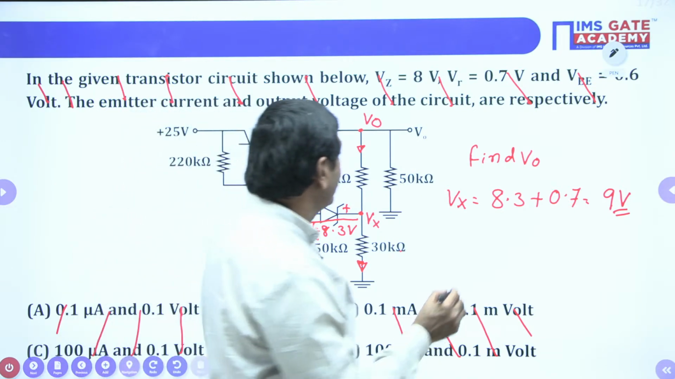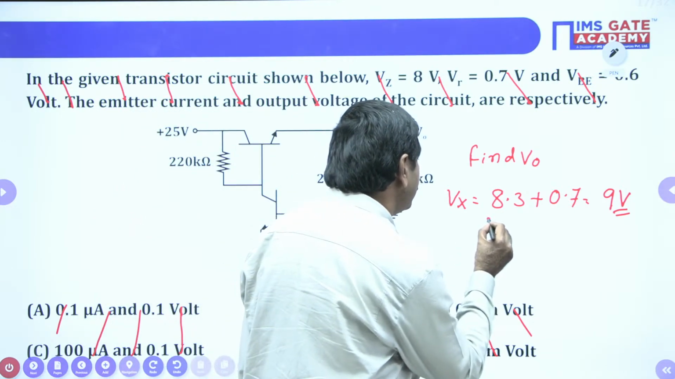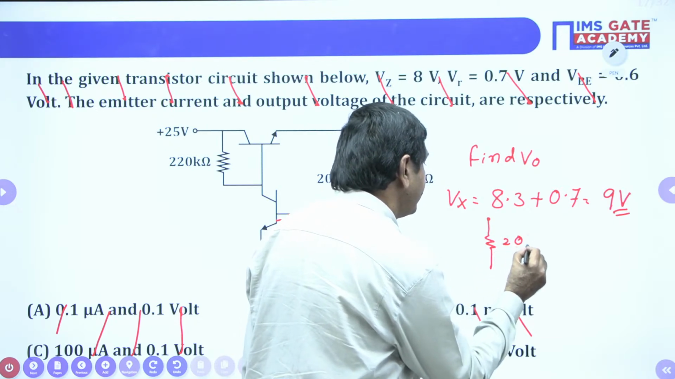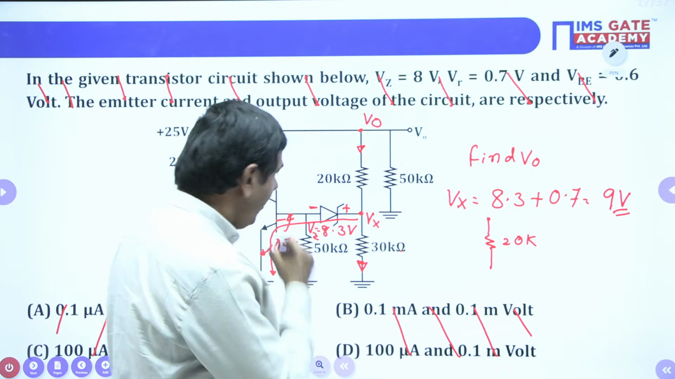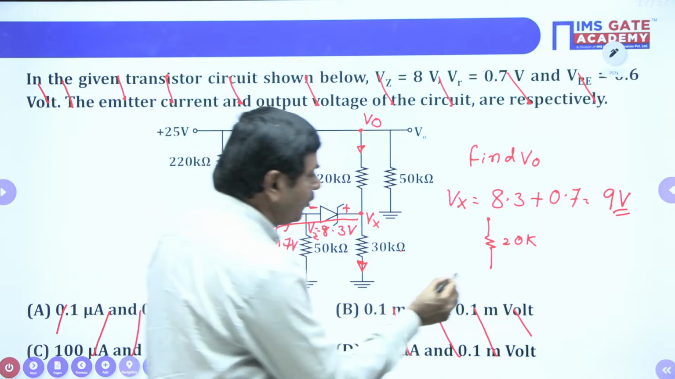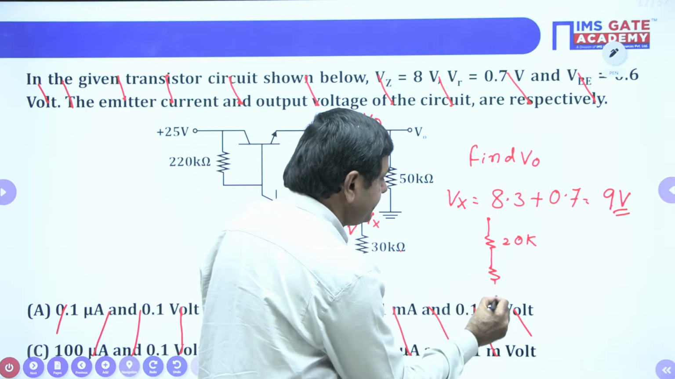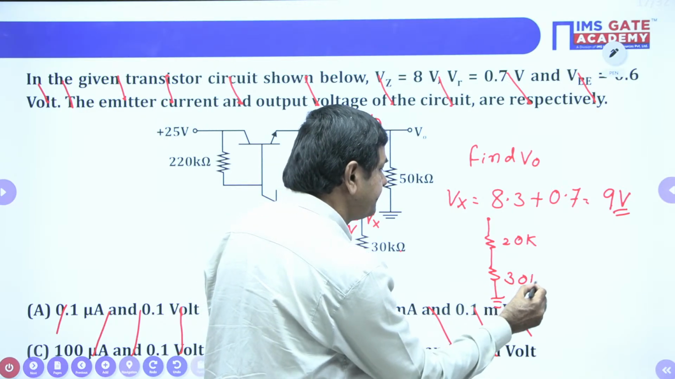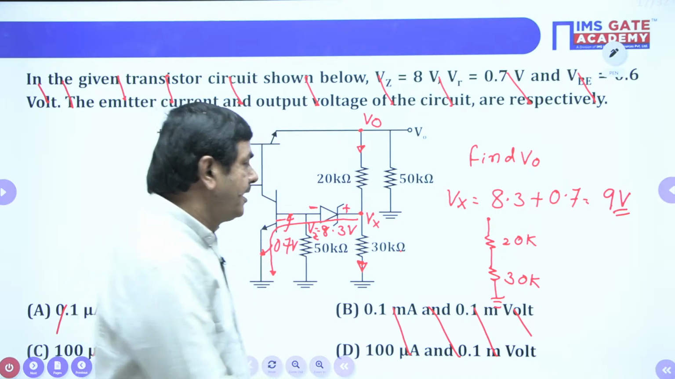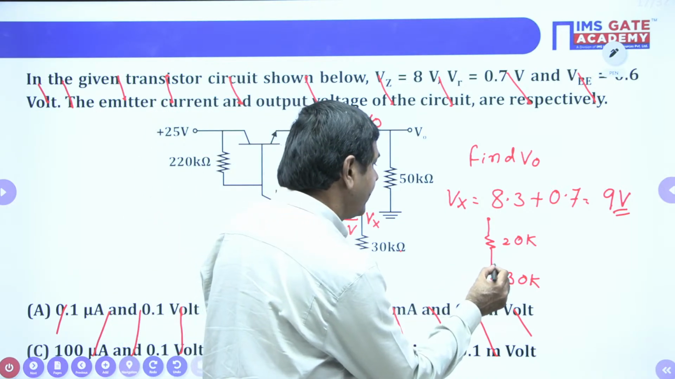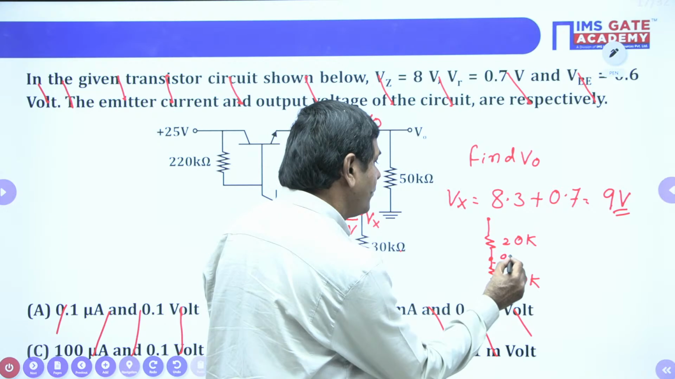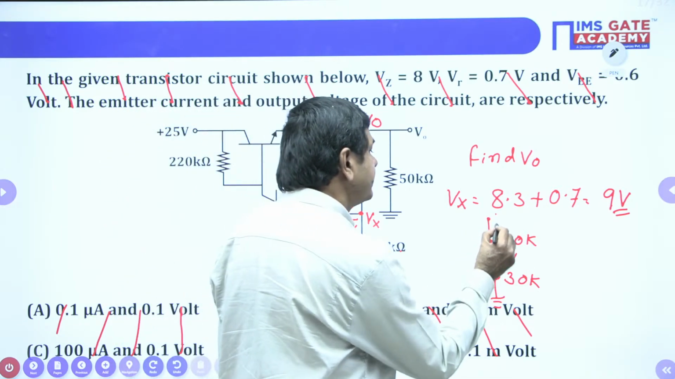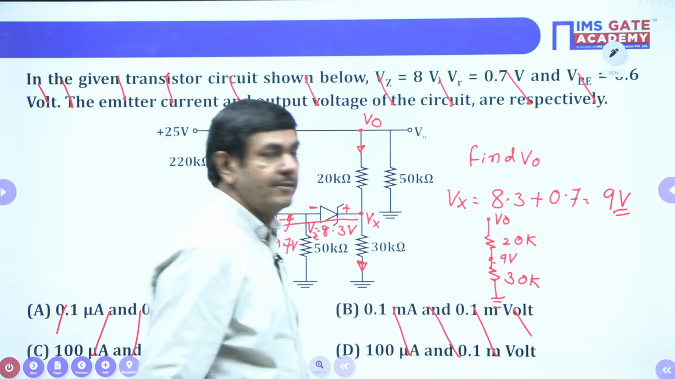Finally, the network we got here now has 20K and also 30 kilo ohms. This voltage I got as what? 9 volts. This voltage is 9 volts now. V0 we need to determine. We need to find that V0 value.